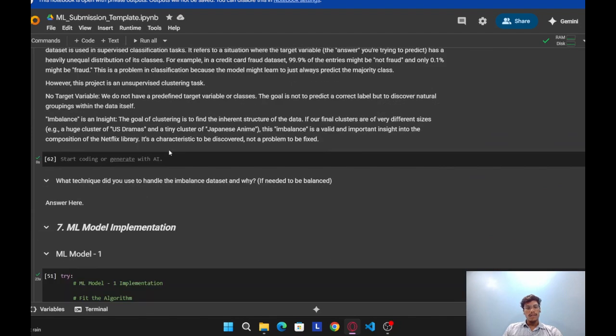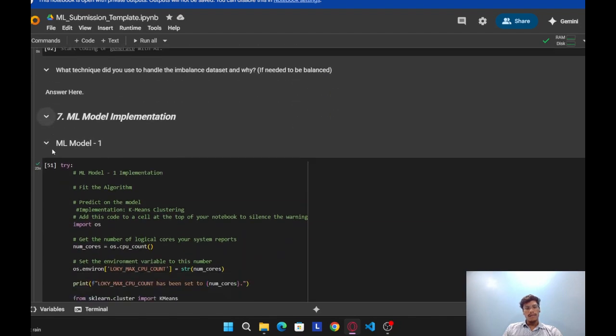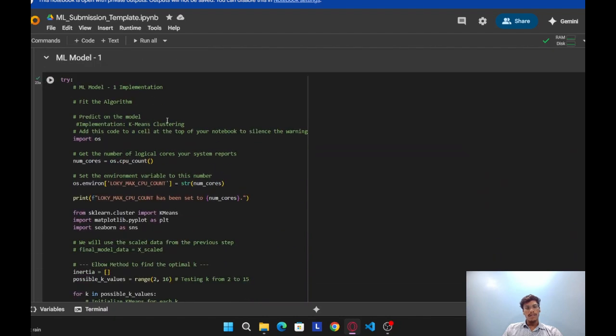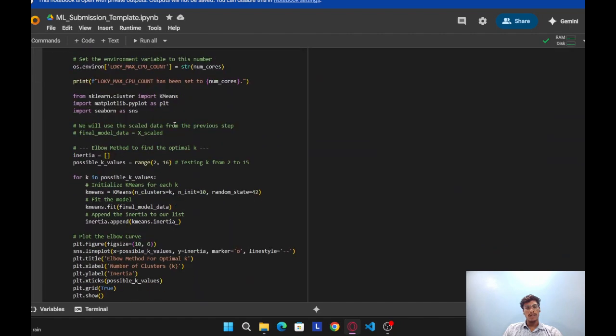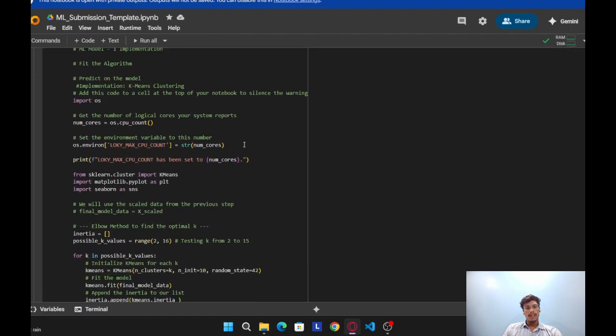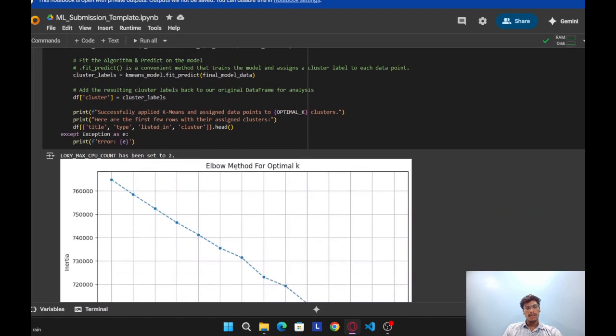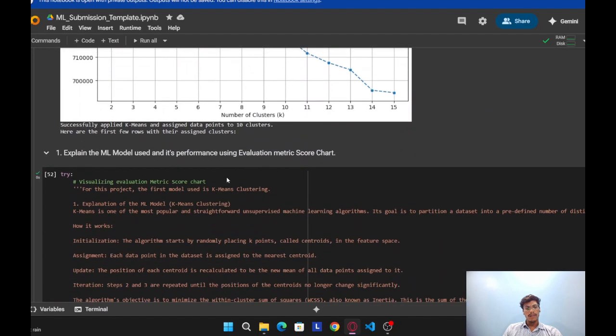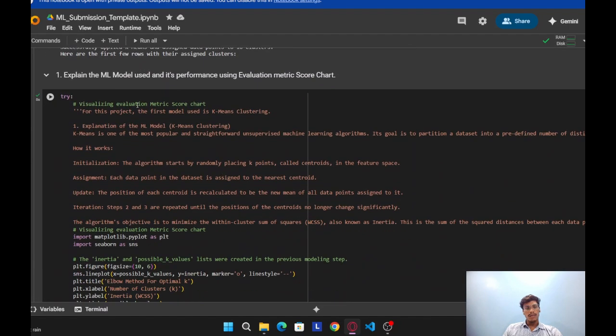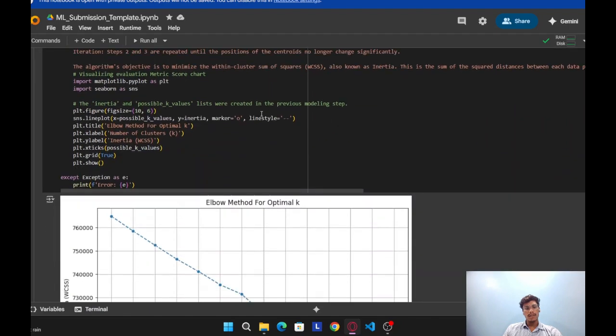ML model implementation. Here I first implemented the k-means clustering ML model and evaluated the score metrics. You can see the model's performance using the evaluation metric score chart.